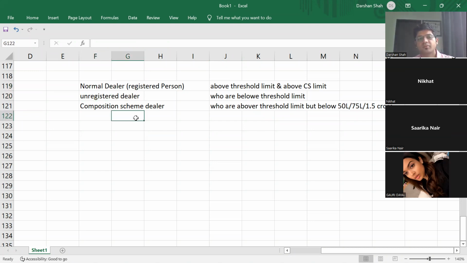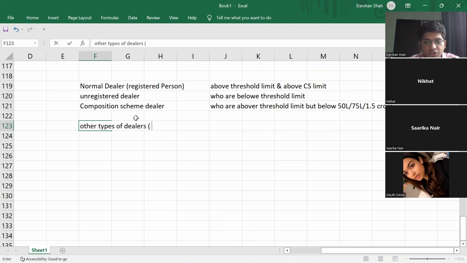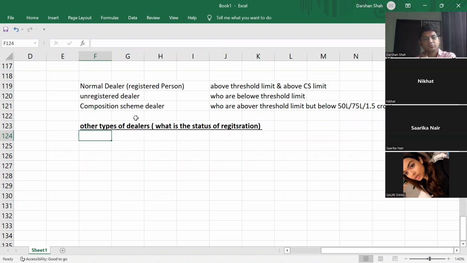Okay. Now let us see other types of dealers and what happens with their registration. What is the status of registration? Very important. When do they need to get registered, or will they get composition scheme?